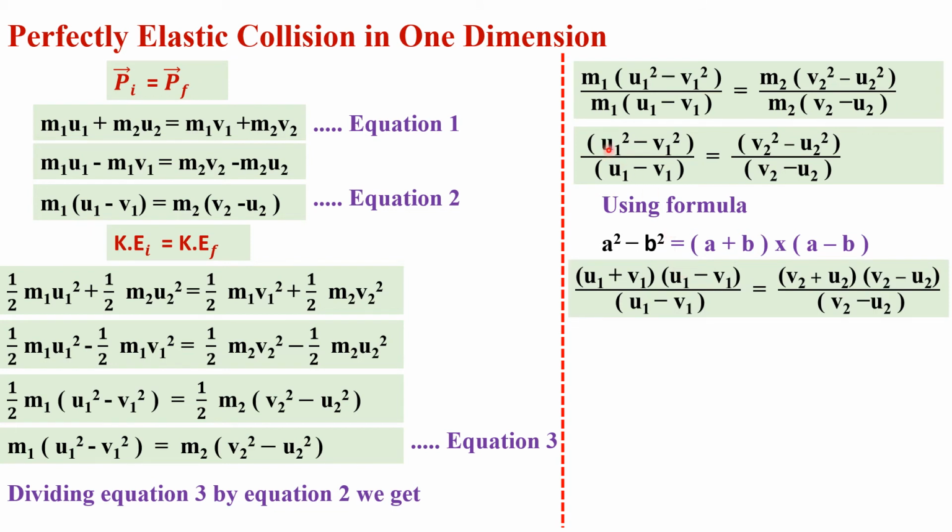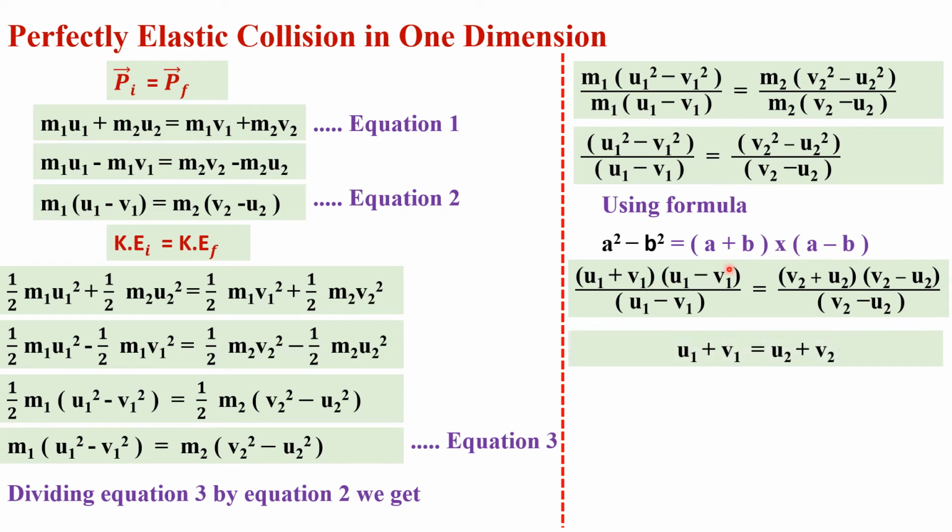So we can expand this by the help of this formula, and we get (u1 plus v1) into (u1 minus v1) divided by (u1 minus v1), and that is equal to, this term is expanded as (v2 plus u2) into (v2 minus u2) divided by (v2 minus u2).